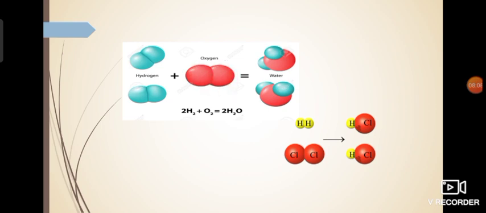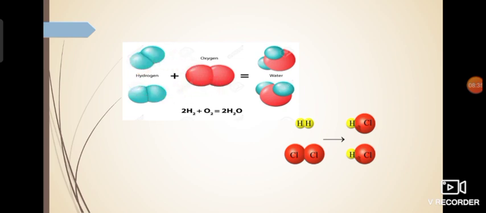Now for the rearrangement to take place, the bond between the hydrogen atoms should break, and the bond between these two hydrogen atoms should also break. Then the bond between these two oxygen atoms should also break. Only if these bonds break will they be able to rearrange in a different manner.